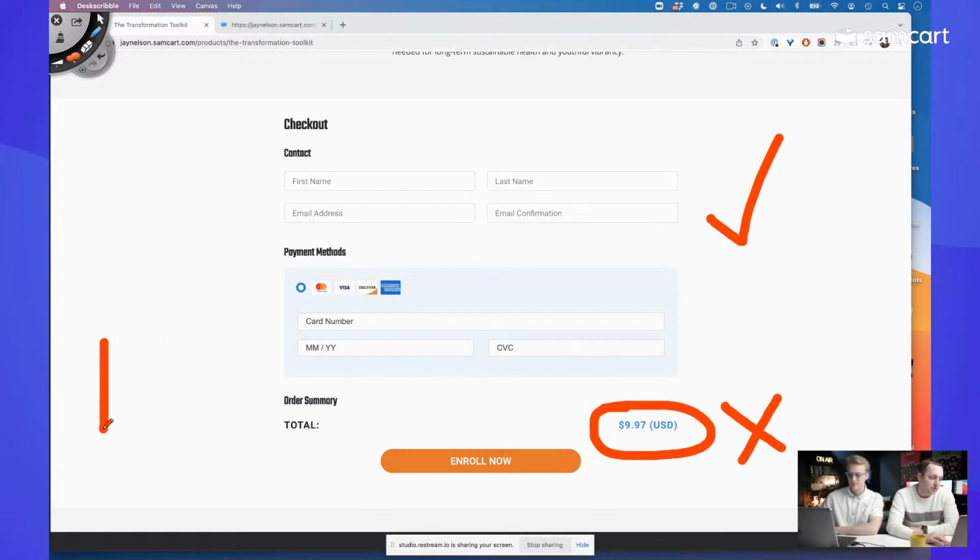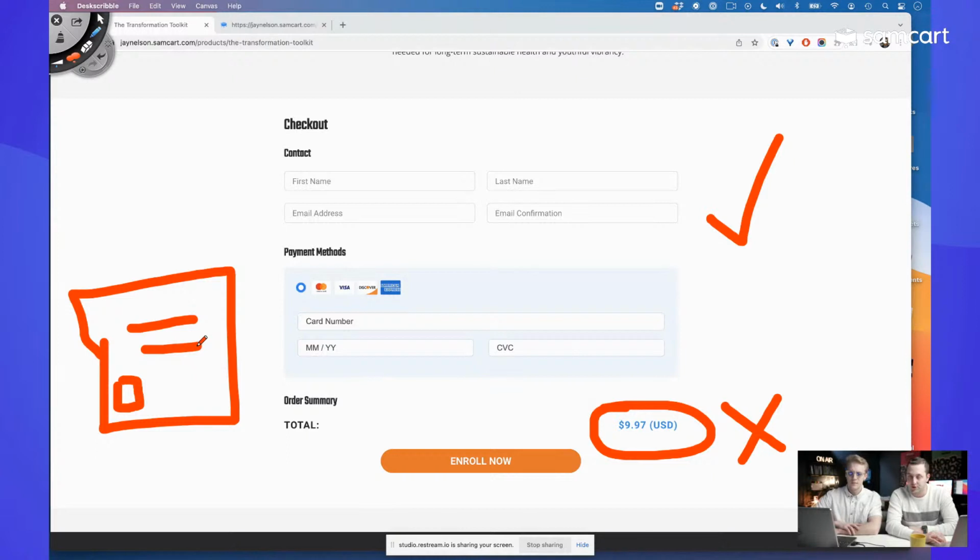What I do miss is I would love to see an order bump or 2. Jason, maybe you're just on launch, you don't have it yet. Let's talk about some of the other things that Jason could sell to these customers. On the spot, if you're buying the transformational toolkit for $10, what else would you sell to those customers, Jordan?